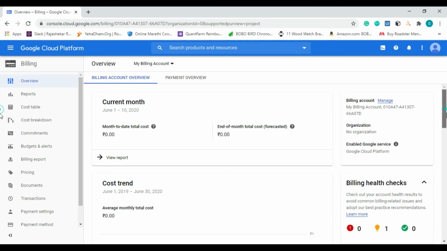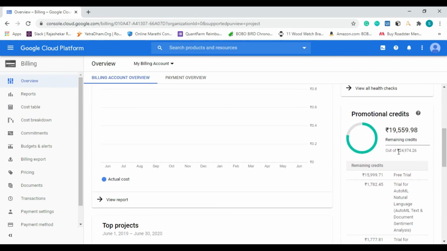At the bottom here, Google will provide you 24,974 Indian rupees free in your account. Whenever you use any API or create a dataset, it will charge you from this account. So it will give you almost 24,974 rupees, which is totally free of cost. You can use this amount up to 1 year.